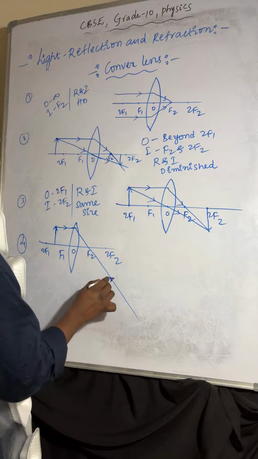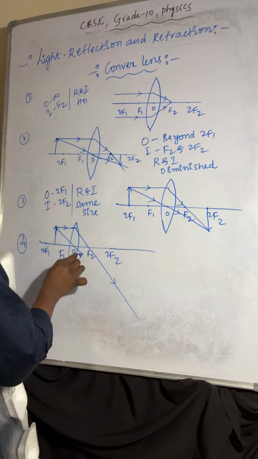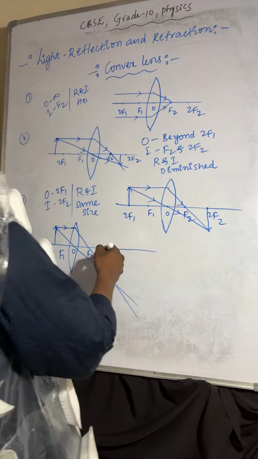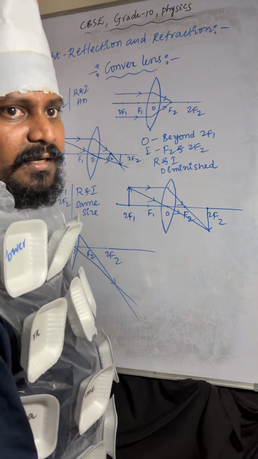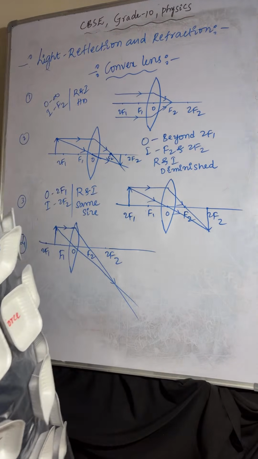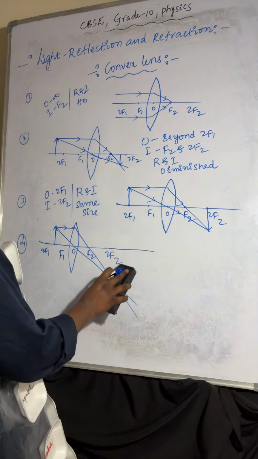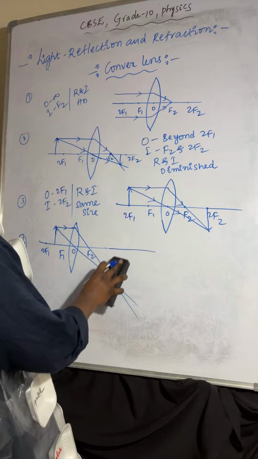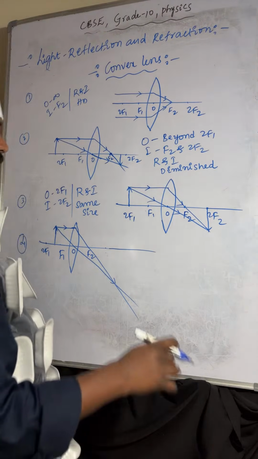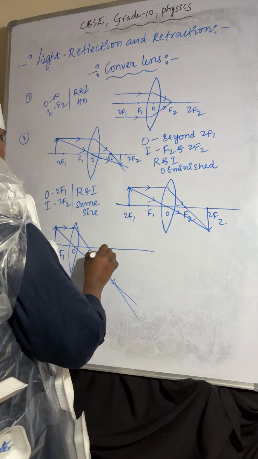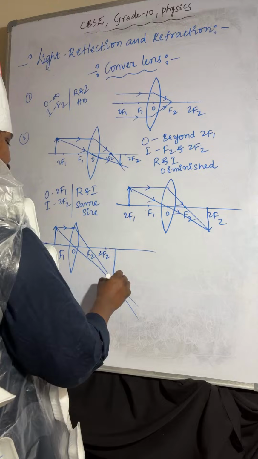It passes through focus. Another light ray is passing through optic center. Those light rays will meet beyond 2F2.